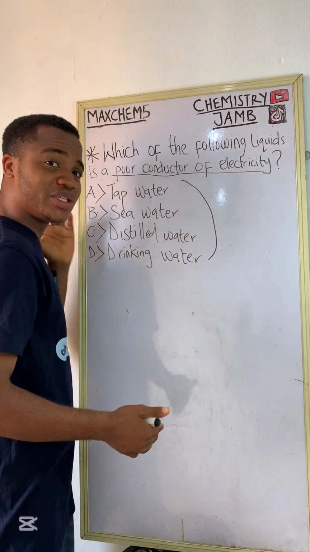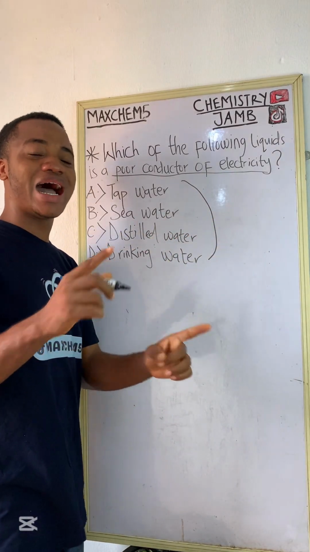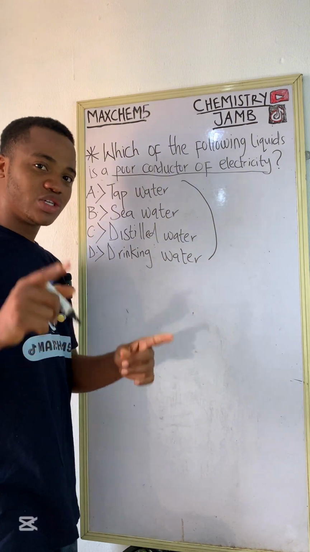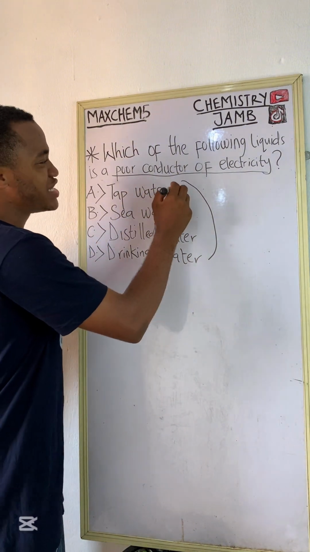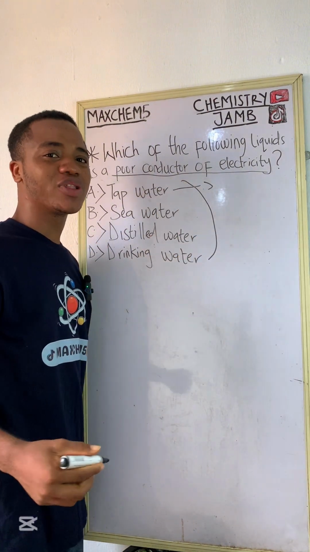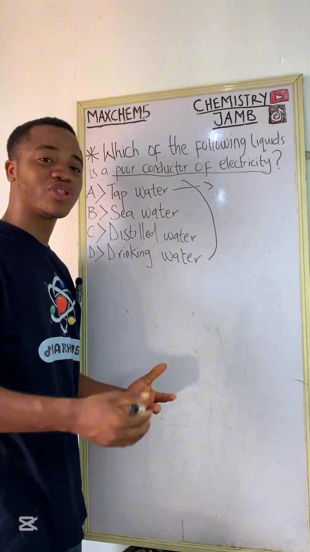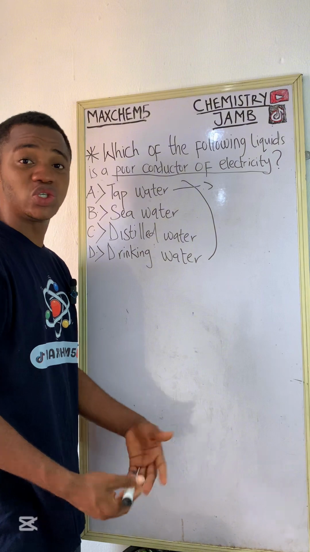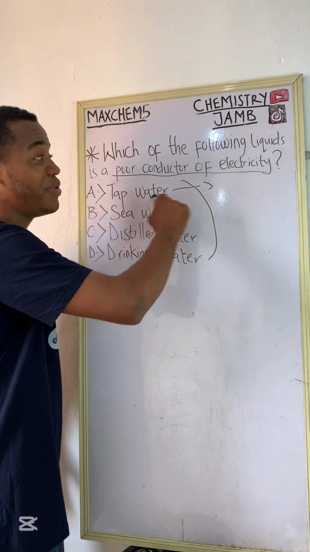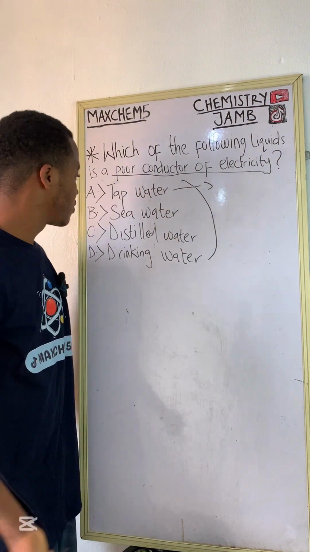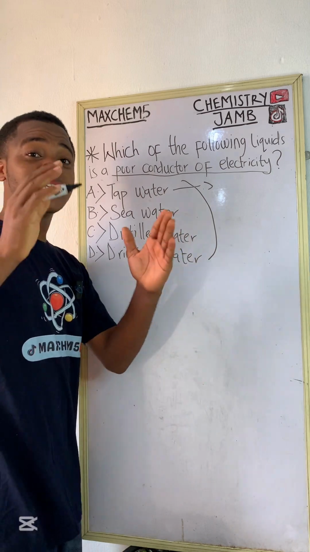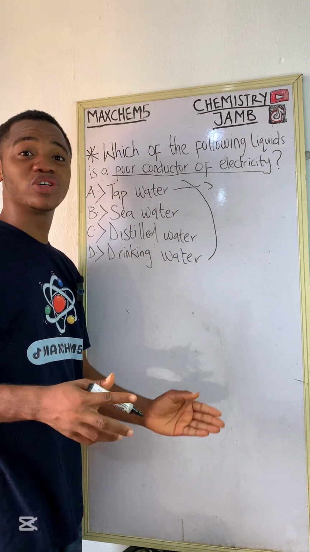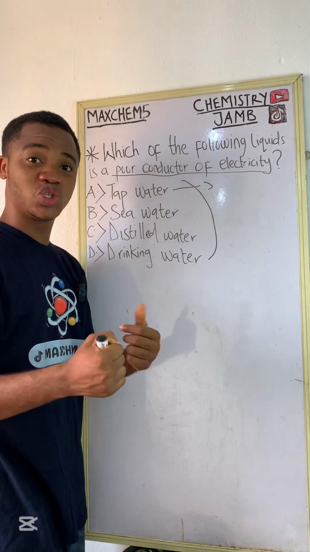Of which of these options can we be very sure that has no salt, right? So let us get right into it. For this first example, tap water. Tap water usually has salt sometimes. Tap water usually has impurities from the soil, and most of the things that are from the soil are salts. So tap water can be a conductor of electricity. Also, seawater. Seawater is a conductor of electricity because seawater is very rich in salt.